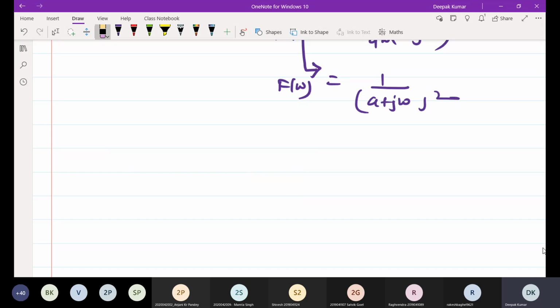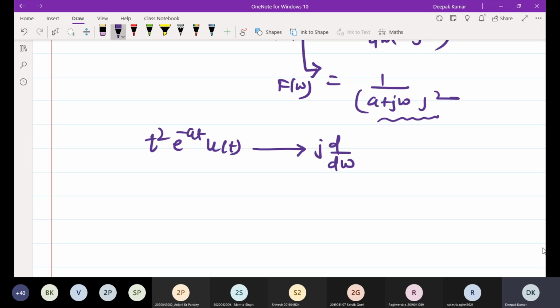Only take the derivative further. See the example, if t square, again the same question, t square e to the power minus at u(t), then this result will be again differentiated, j d by d omega, of 1 by (a plus j omega) whole square. Further one step, you have to take the derivative for higher order multiplication in time domain.